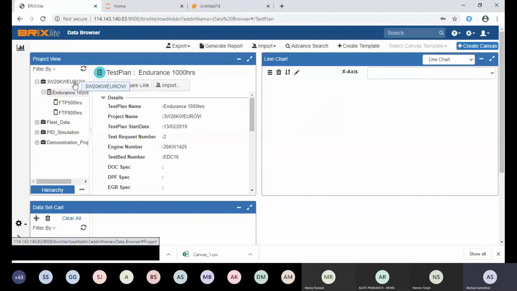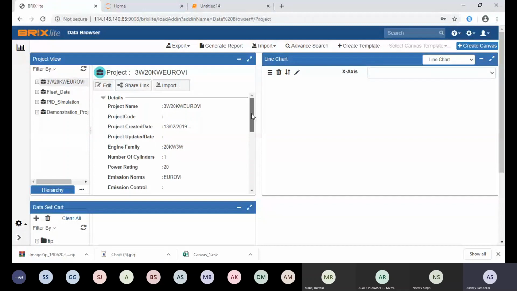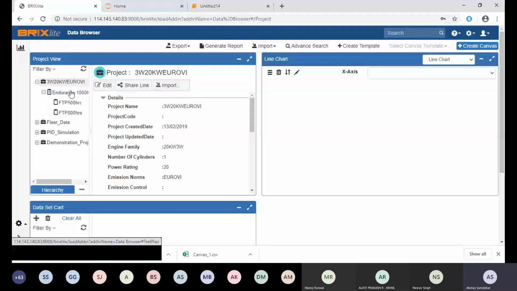You can configure your own attributes. You can configure your own metadata for each node. It is available for each node. For the project, you can configure. For the test plan, you can configure. For the test, you can configure.